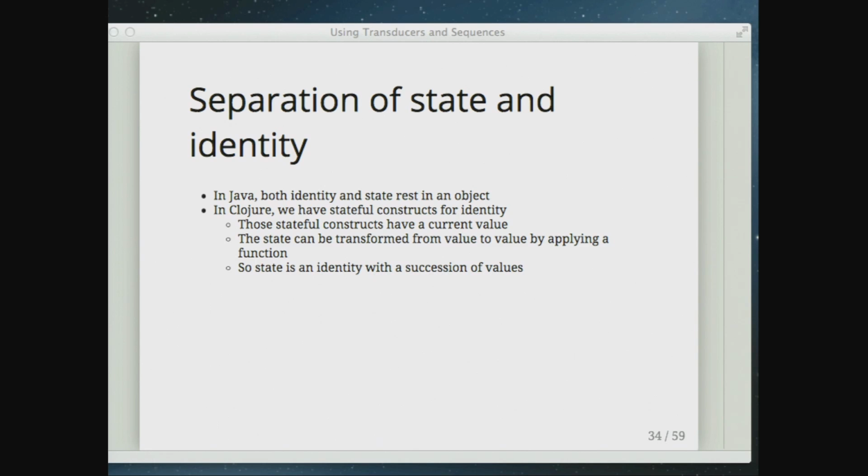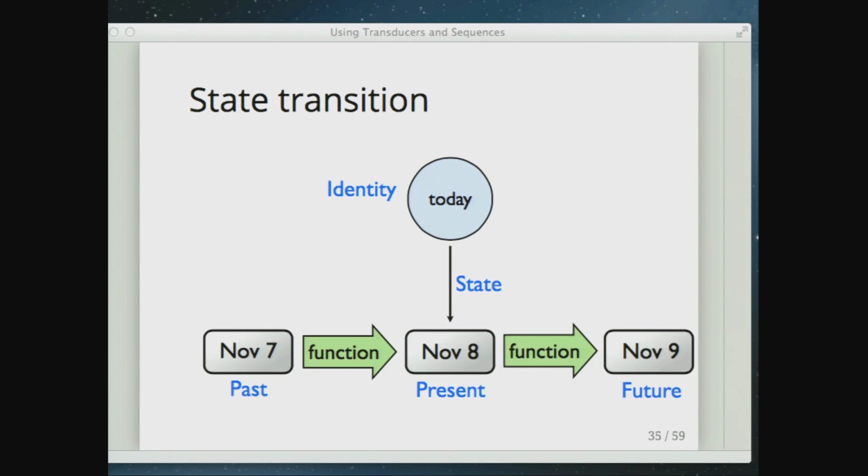It allows you to apply a function to the current state. That means you don't have to get the thing and then set it back, which creates that need for coordination. The way we think about that is we might have an identity, some sort of stateful construct that represents today, and yesterday it represented the value November 7th or whatever. You're going to apply a function which is add a day, and then today you've got a different day, and tomorrow we're going to apply the function again, and you're going to have a different value. So you have the succession of values that transition through a pure function from one state to the next.